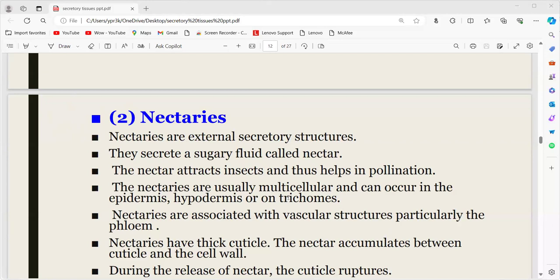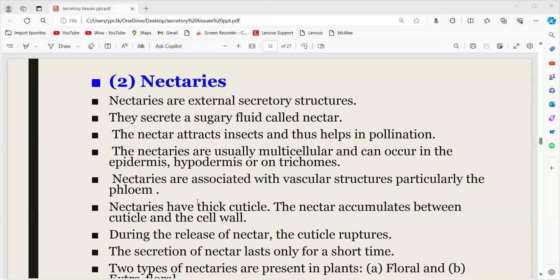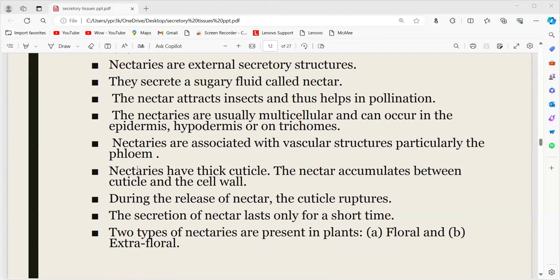So the nectaries are usually multicellular. That is, they are made up of many cells and can occur in the epidermis. They are present in the epidermis, hypodermis, or on the trichomes. Generally these nectaries are associated with the vascular structures, mainly the phloem. These nectaries have a thick cuticle, and the nectar is accumulated between the cuticle and the cell wall.